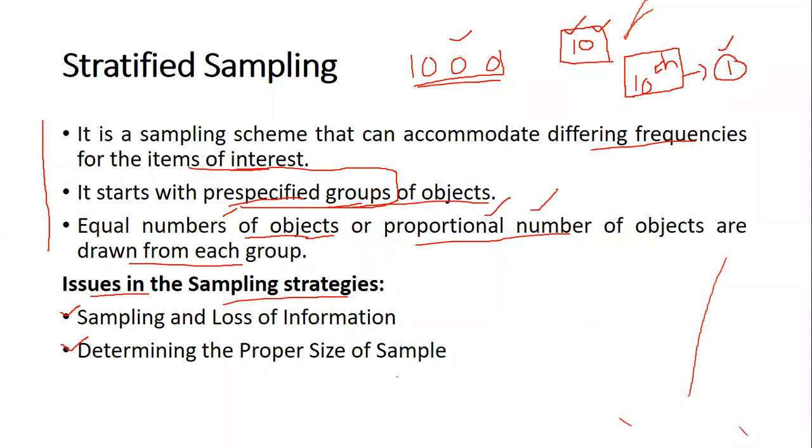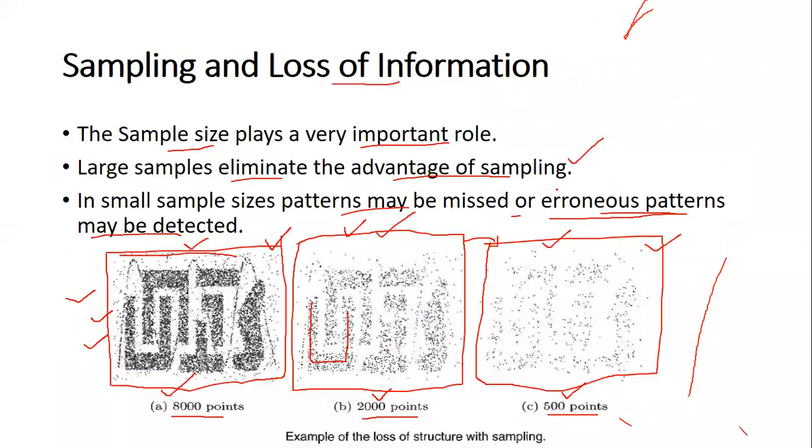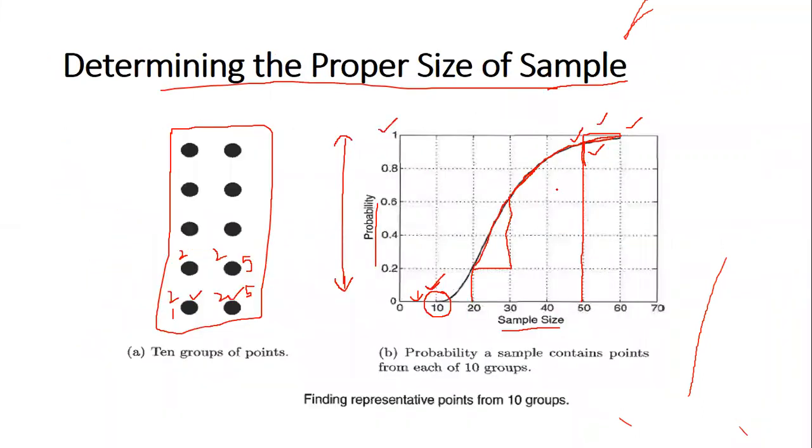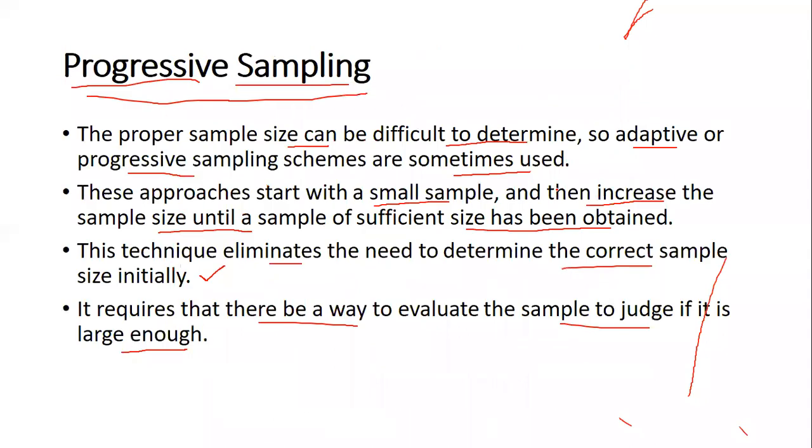Then, coming to the issues of sampling, we have discussed 2 issues: one is sampling and loss of information, and number 2, determining the proper size of the sample. Finally, we had a discussion about progressive sampling, where the sample size is not initially decided. As we go ahead, we will be able to determine the exact sample size that is going to be required. So this is our discussion about sampling.